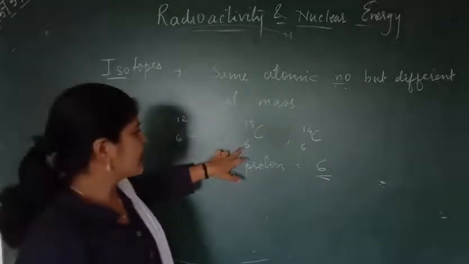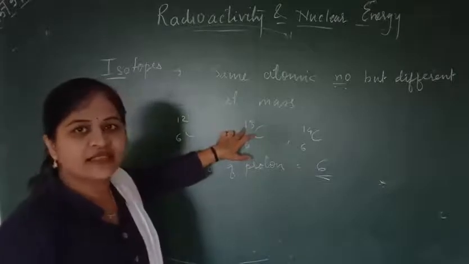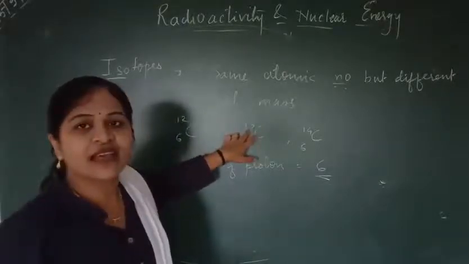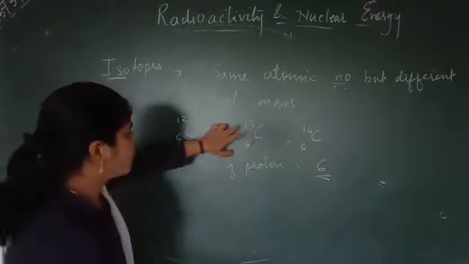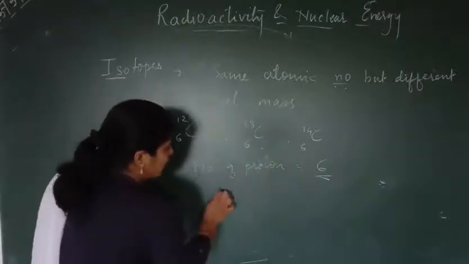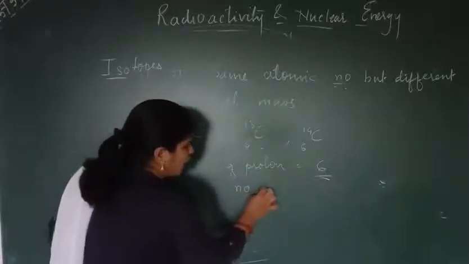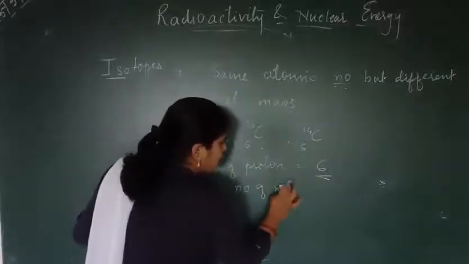But in this case, it should be 6 plus 6, 12, but there is 13. It means there is an increase in its neutrons. You will find in this case the number of neutrons is more.